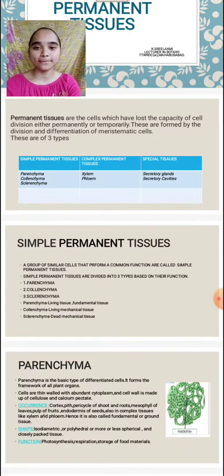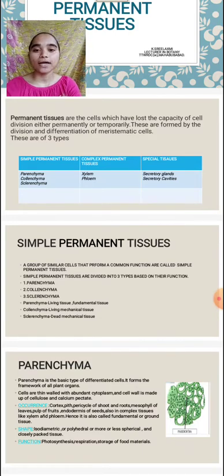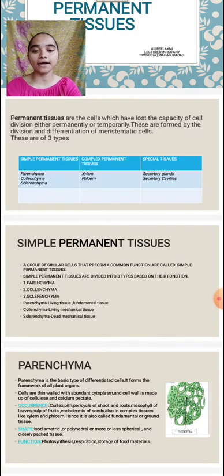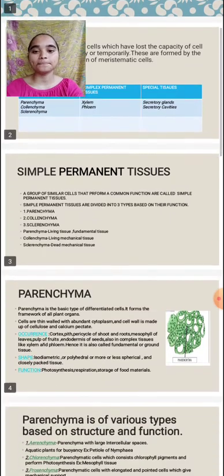Now I am going to explain about permanent tissues. Definition of permanent tissues: permanent tissues are the cells which have lost their capacity of cell division either completely or permanently. The permanent tissues are three types. They are parenchyma, sclerenchyma and collenchyma.